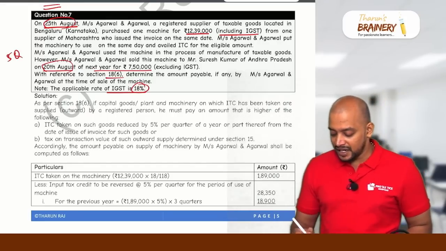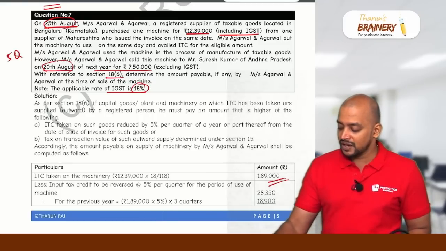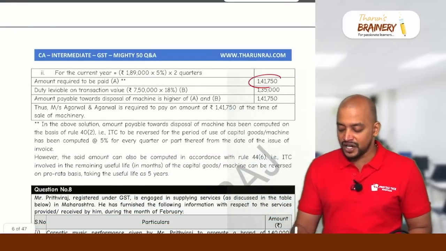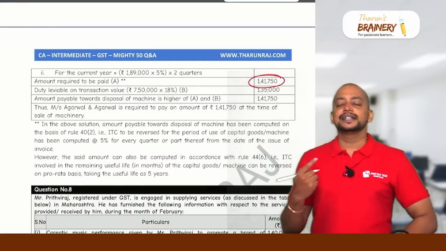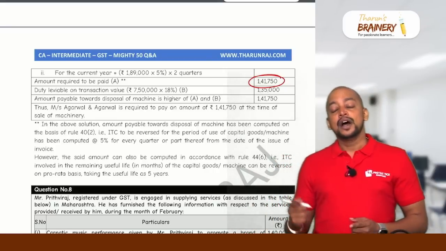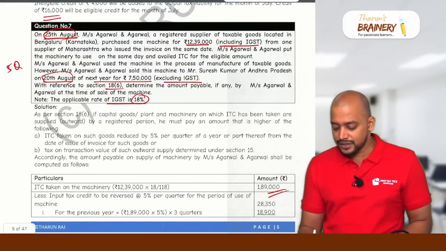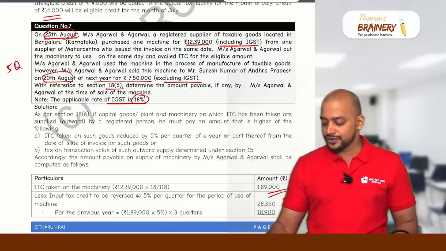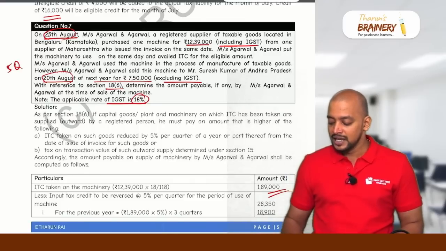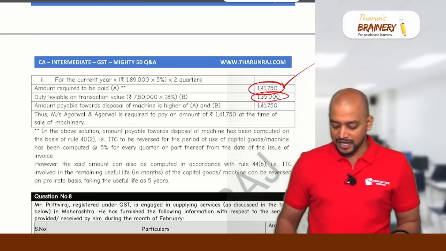So what is the ITC available? 1,89,000 minus 5 quarters into 5%, 25%. So minus 25% will be 1,41,750. This is A: ITC availed minus 5% for every quarter or part thereof from the date of purchase till the date of sale. Or B: GST on sale value. What is the price at which this is sold? 7,50,000 excluding IGST. So 7,50,000 into rate of GST 18%, that is 1,35,000. So which is higher? 1,41,750 is higher. That will be taken as the GST payable in this case.